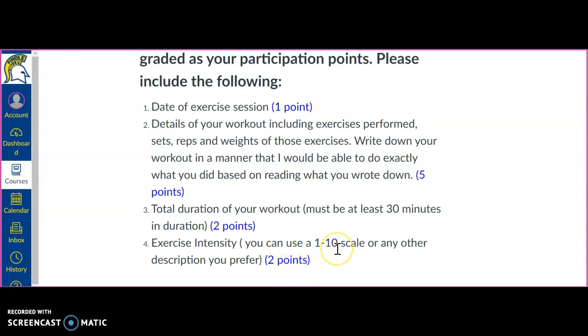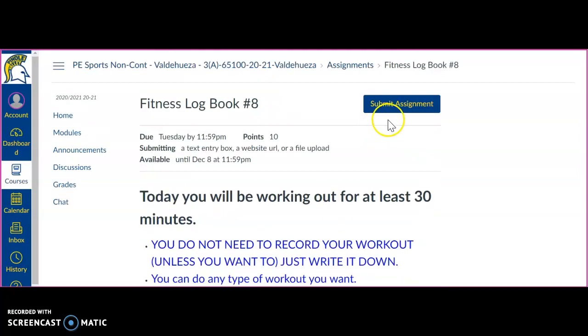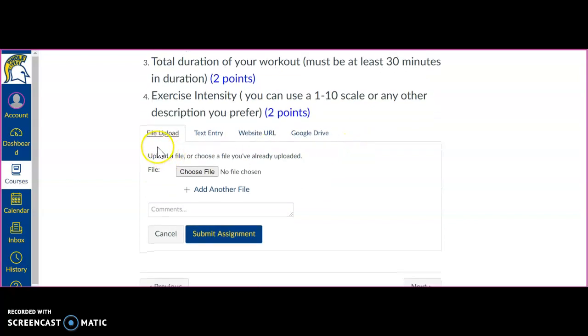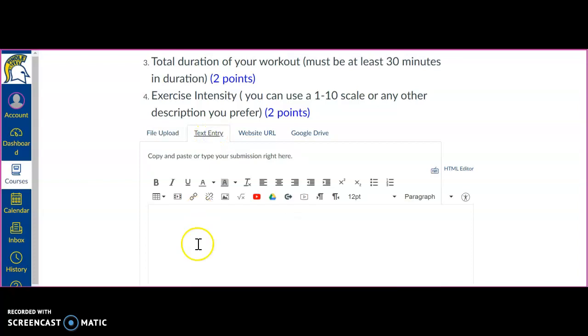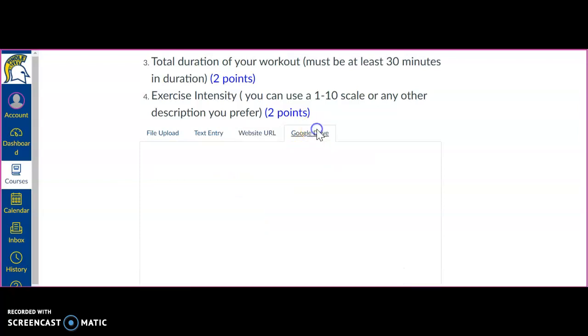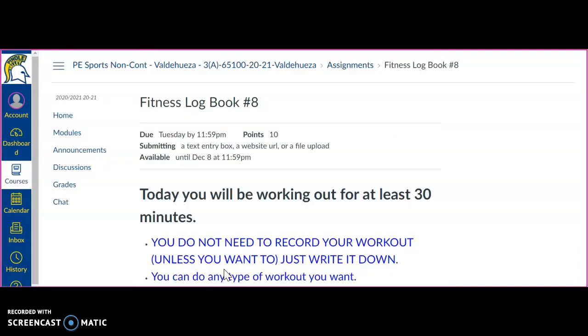So on a scale of 1 to 10, 1 being the easiest, 10 being the most difficult, how difficult was the workout? And then to submit that, you're just going to click submit assignment. And you have 4 different ways to submit it. You can either just do a file upload. If you want to just write it straight out, you can use a text entry. If you're using a Google Doc, put the URL, or just submit it straight from your Google Drive. So you have all these options to submit it. Once you're done, you just click submit assignment, and you're done with that.